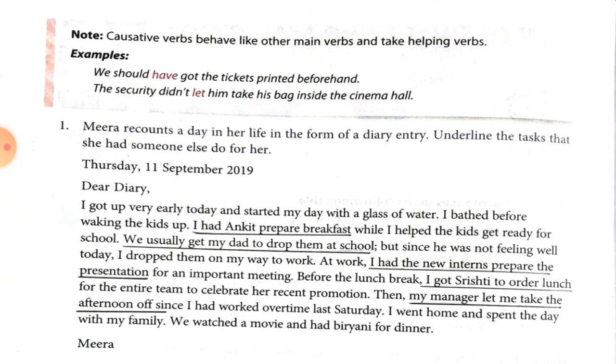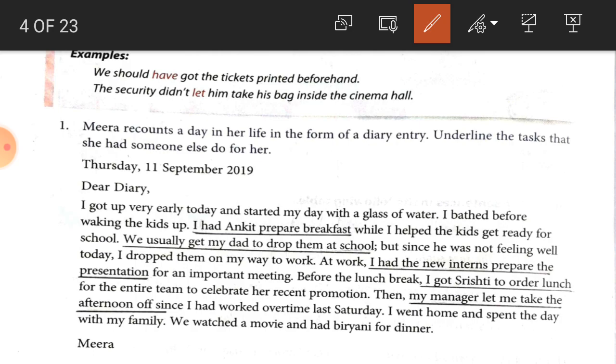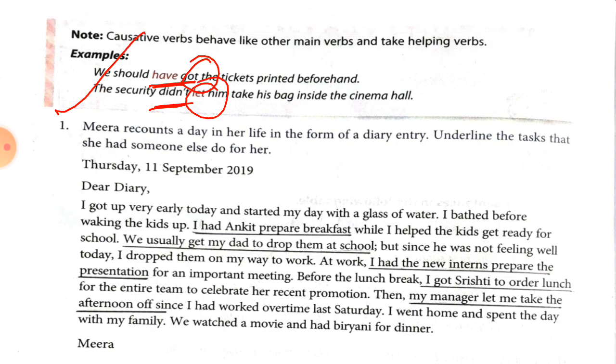So students, causative verbs behave like other main verbs and take helping verbs also. For example, we should have got. So here have is what? Causative verb, and got is main verb. Next one, the security didn't let him. So didn't is what? Didn't is a helping verb and let is the main verb. So here we got, students, that causative verbs behave like other main verbs and take helping verbs too.